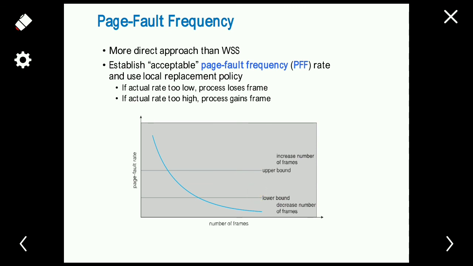Here the page fault rate is low, so the frames are decreased and assigned to the place where the page fault rate is very high. So this is about the page fault frequency scheme.